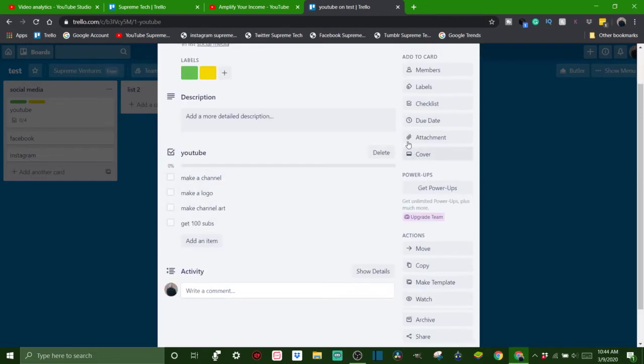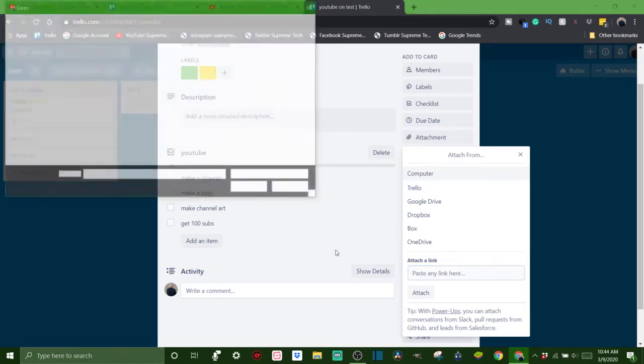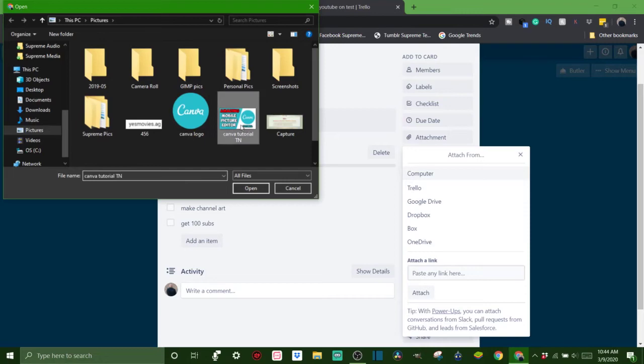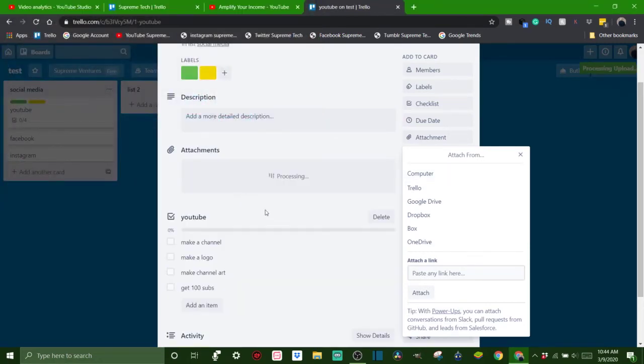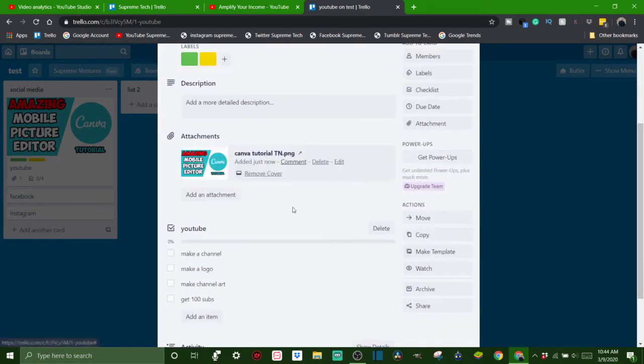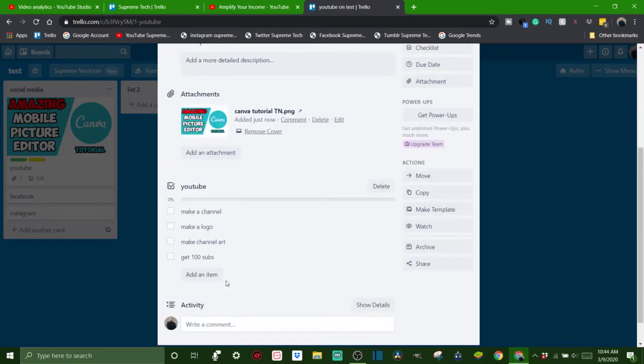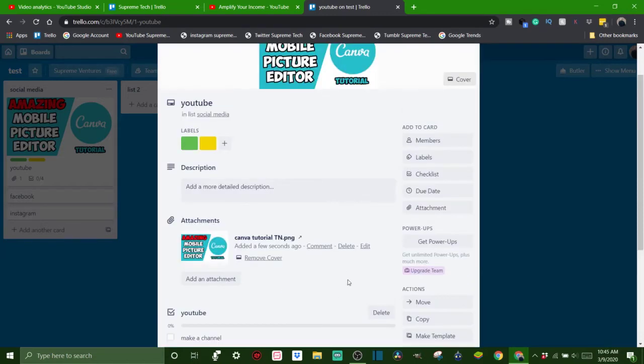Now, another thing you can do is add attachments. So you can add pictures, videos. So say this is your video idea. You come over here and go on your computer. You can add a thumbnail. Say you want to add a thumbnail. And that way you have all your stuff you need for your video all in one place. And then when you're ready to create it, you just got all your media, got all your checklists, and everything you need. Now, if this is a project or something too, you can add a due date.